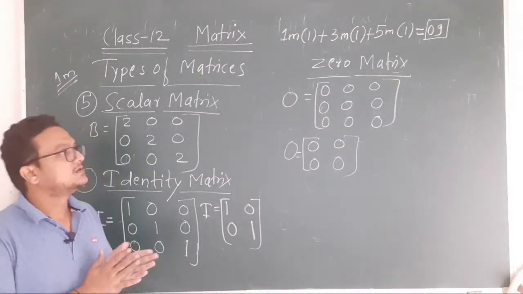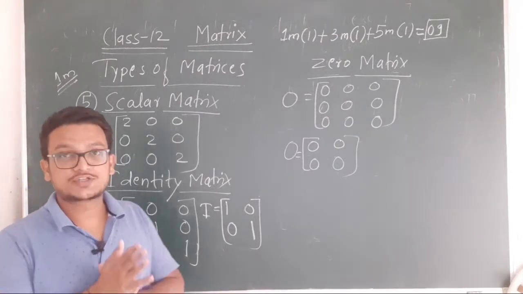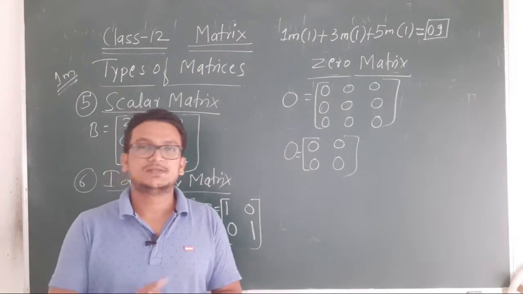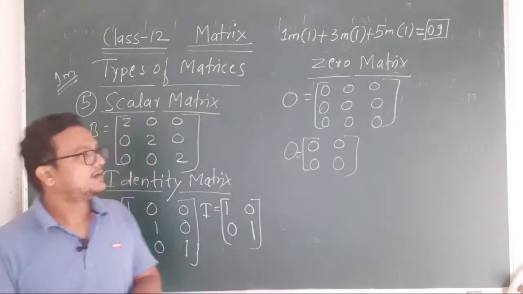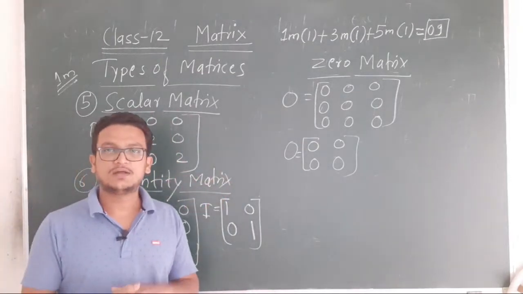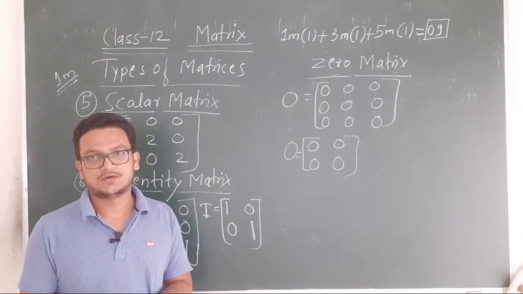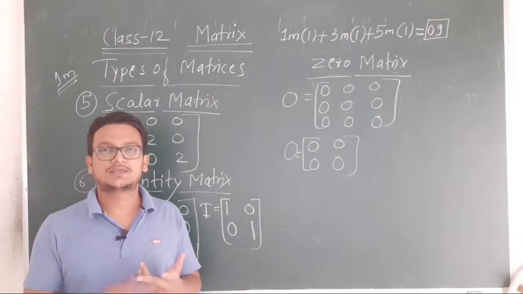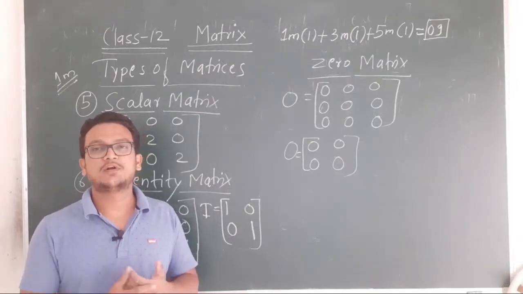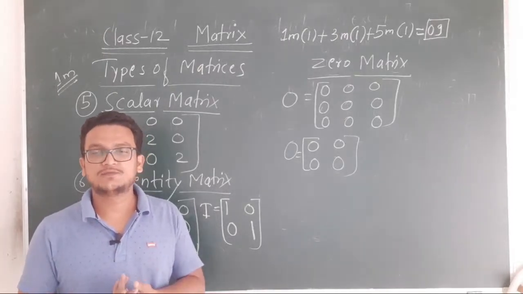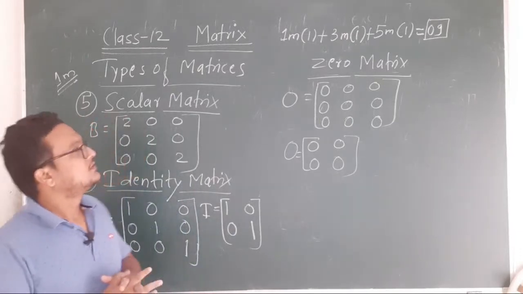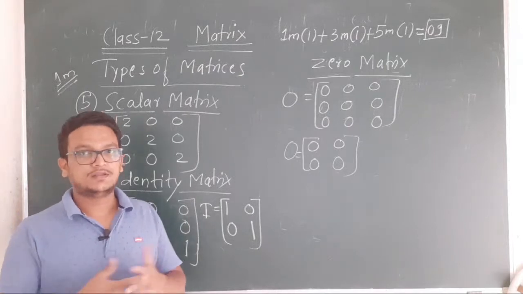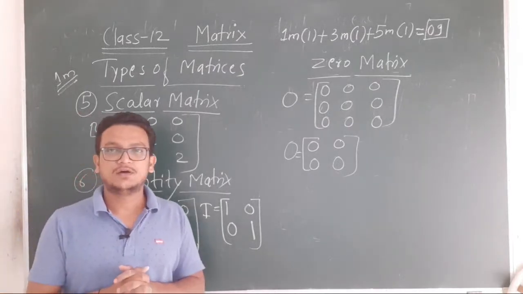So what did we study in today's class? Introduction of the matrix, after that order of the matrix, general form of a matrix, and the last part is types of matrices. In this, square, diagonal, scalar, identity are important for 1 mark. So for today's class we will stop here. In the next class we'll see the further concepts.